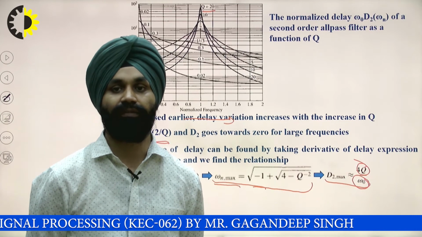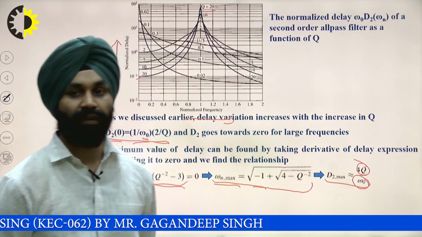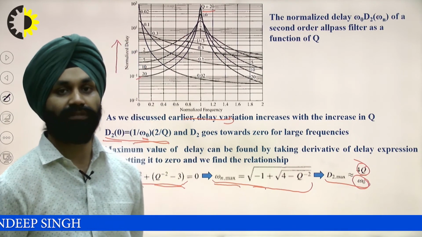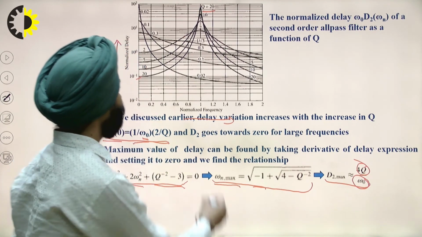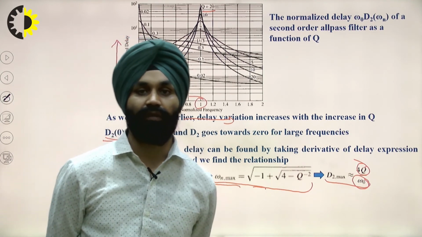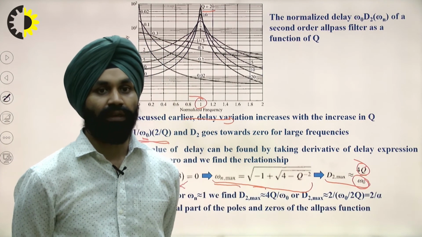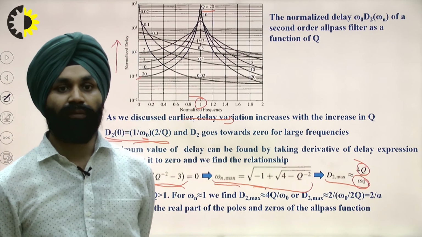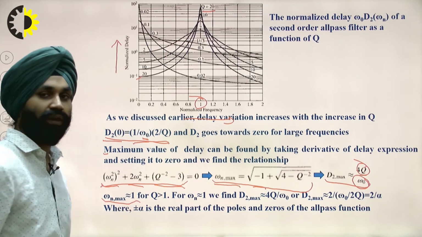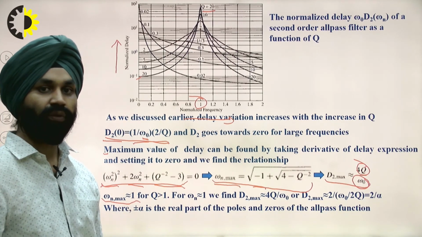So for any second order filter, we know that the delay will be maximum at omega n equal to 1. This means that omega n maximum is equal to 1 for q greater than 1.